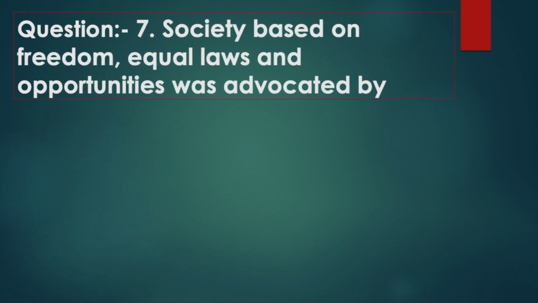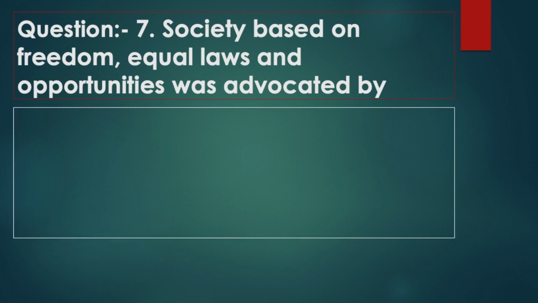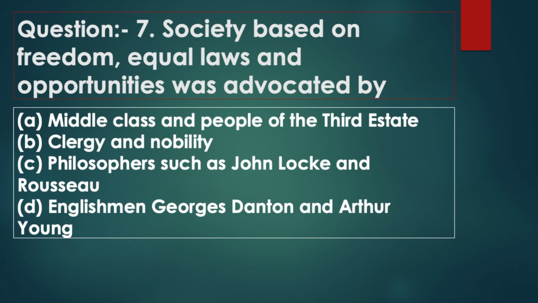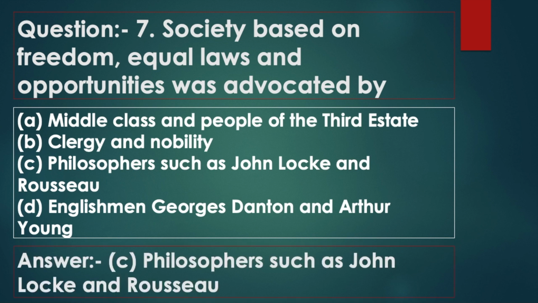Question 7. Society based on freedom, equal laws and opportunities was advocated by Option A, middle class and people of the third estate. Option B, clergy and nobility. Option C, philosophers such as John Locke and Rousseau. Option D, Englishmen Georges Danton and Arthur Young. Answer: Option C, philosophers such as John Locke and Rousseau.